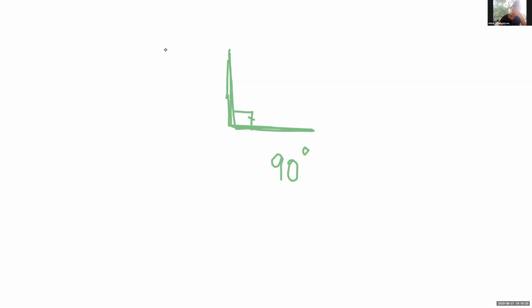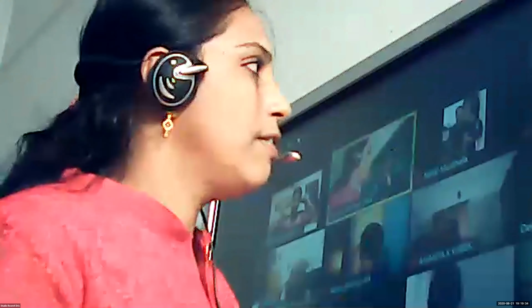Right angle. 90 degree. Yes, ma'am. And that angle is known as right angle. What is the name of the angle? Right angle. That L shape angle is right angle. Okay, children? So whenever you see the angle, the L shape angle is known as right angle. L shape angle. Okay, dear children. An L shape angle, whenever you see, it is known as right angle.